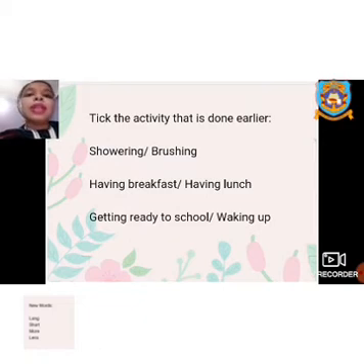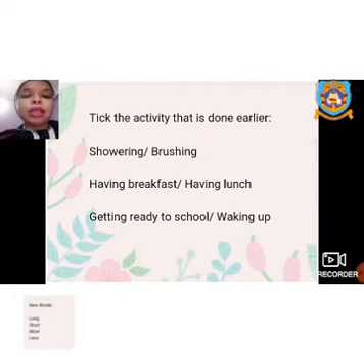So these are the things which are fixed in our life. In the morning, you wake up, you brush your teeth, you have your breakfast. All these things are done by all people in the morning. Having lunch we do in the noon. We don't do it in the morning.